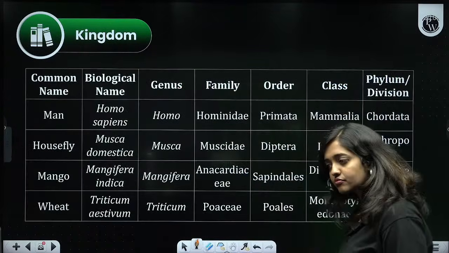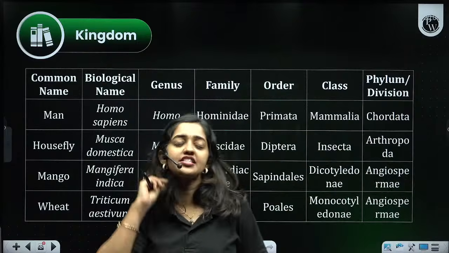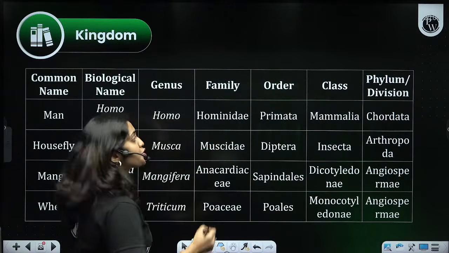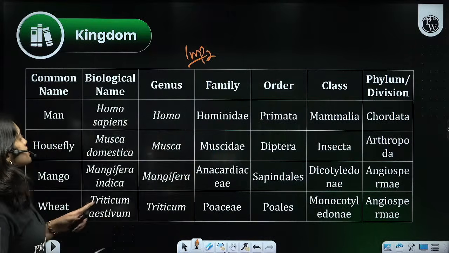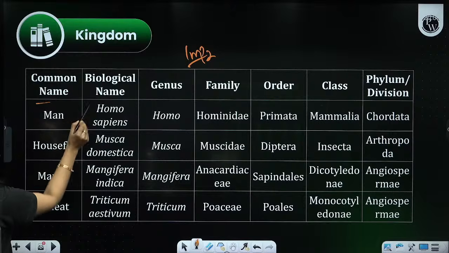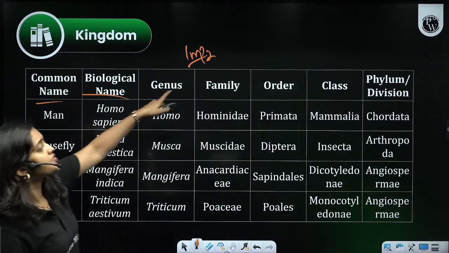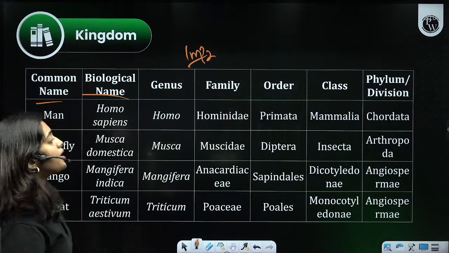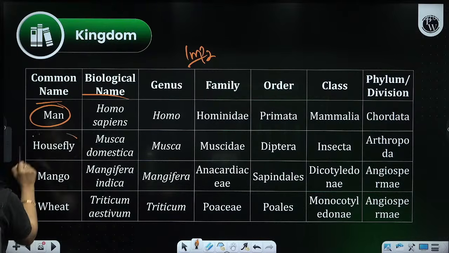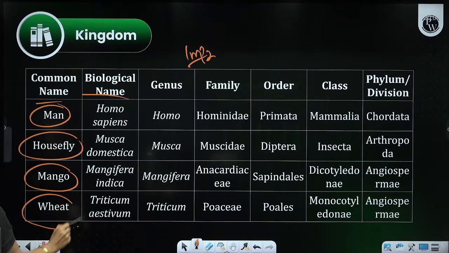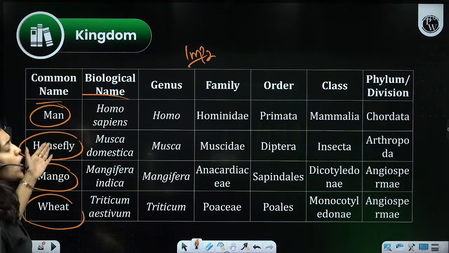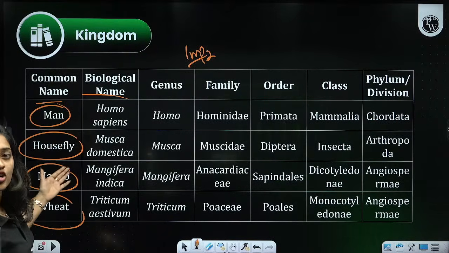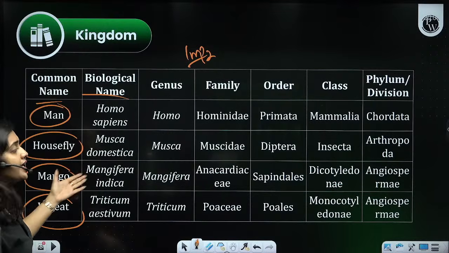And towards the end of this chapter, we have one more table to learn. This is very important. This is actually the scientific names of certain organisms. We have to learn the common name, biological name, genus, family, order, class and phylum or division of man, housefly, mango and wheat. What is the biological scientific name of man? Homo sapiens. Housefly, Musca domestica. Mango, Mangifera indica. Wheat, Triticum aestivum.